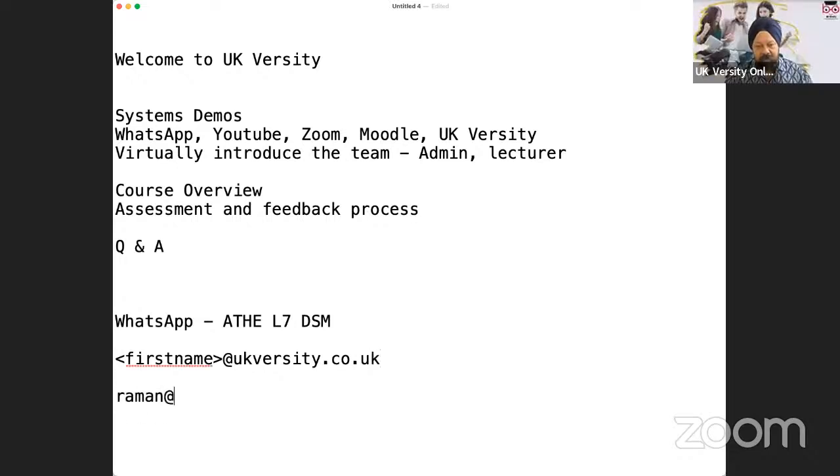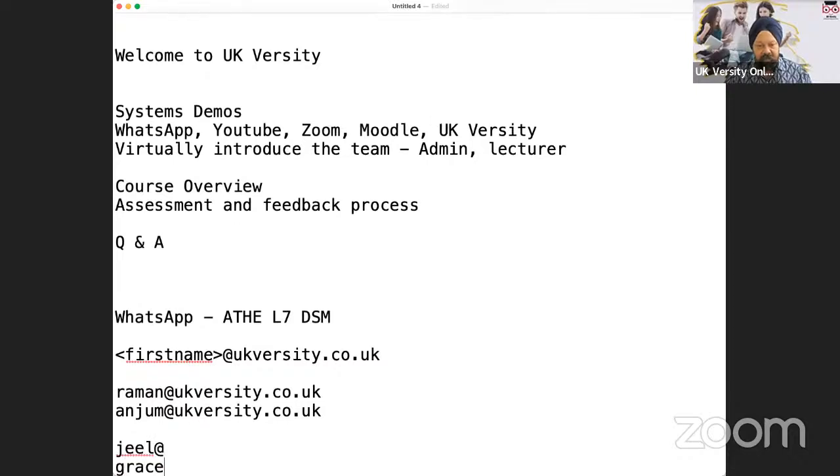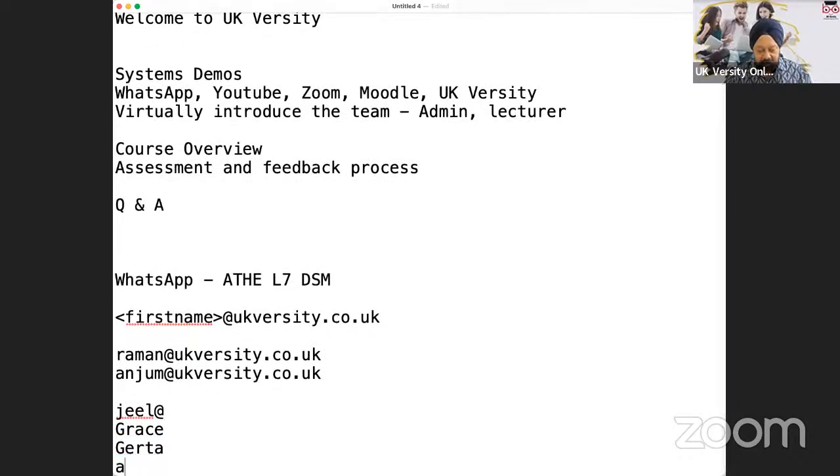But if you need to write to anybody at UK Versity, it is always the first name followed by ukversity.co.uk. So if you need to write to me, it's Raman. If you need to write to Anjum, it'll be that. It'll just be very simple to follow this particular guideline, and you'll be able to write to anybody in the organization. If we need to reach out to admin staff, Jill, Grace, Gartha, Aman, just the first name followed by the email address would allow you to reach us.